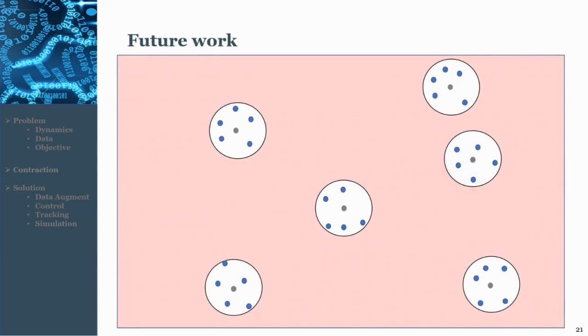What we proposed was enforcing contraction locally at a limited number of data points, but we don't know if we are having contraction at other points or not. So in future work, we will study formal guarantees on this matter. On the points that we don't see in our data set, we want to see if we have contraction or not.